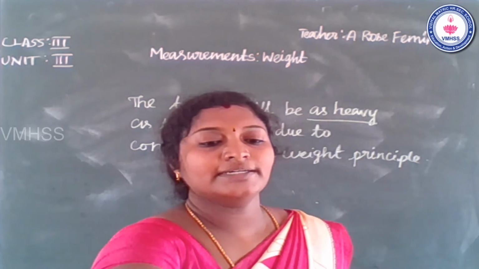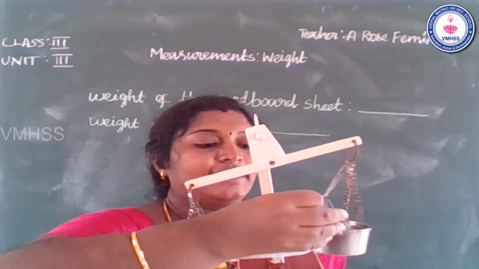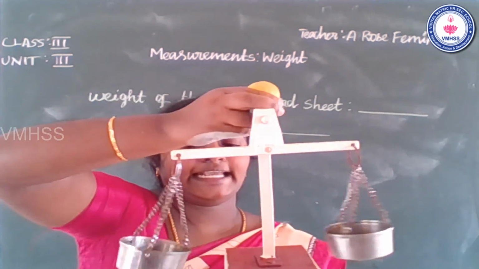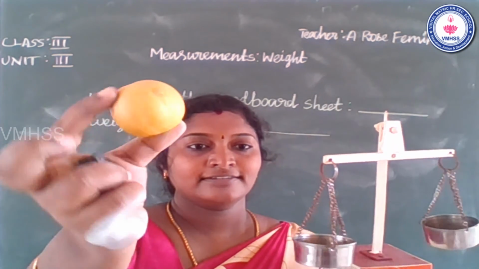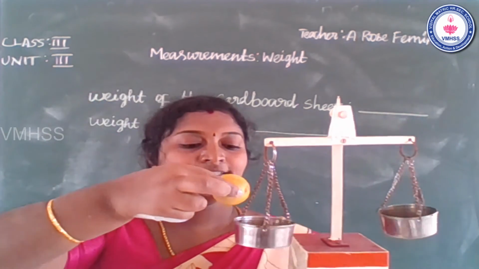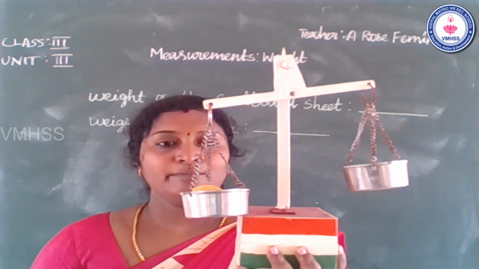Please see the board, students. So, first I compare one object and the second object. So, what is this first one? That one is a lemon. So first put it in the balance.